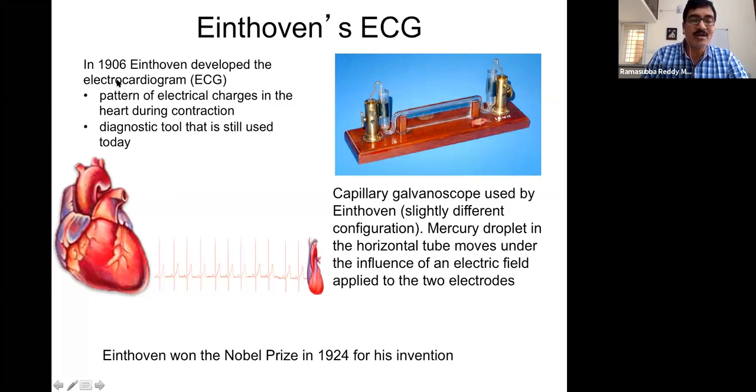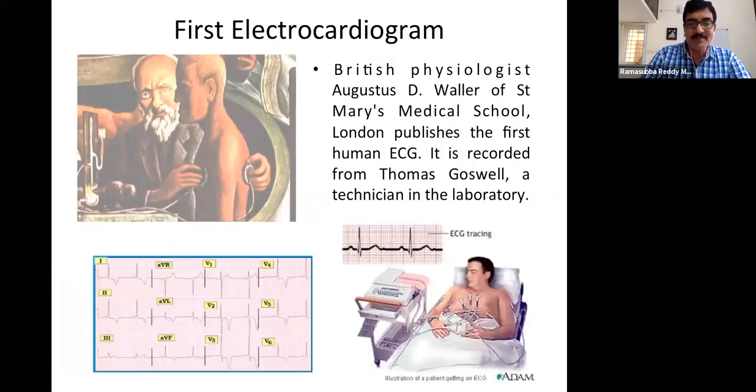So he established this somewhere in 1906, and over 100 years we are still following it. In 1924, he was awarded the Nobel Prize for this invention. So the first electrocardiogram recording was taken like this. One electrode is placed here, another electrode is placed, and they record the waveform.